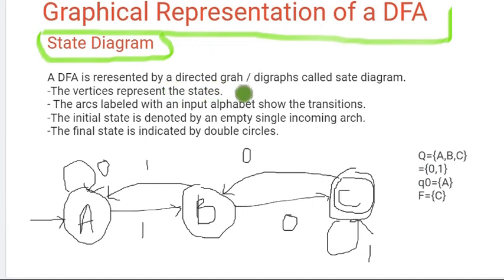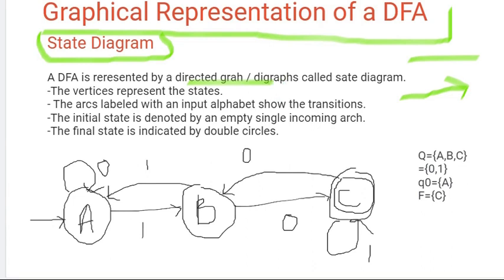When we represent a DFA with directed graphs, the lines will have an arrow, that is, a direction showing where to move. So when we use graphical representation, we use a directed graph for DFA.